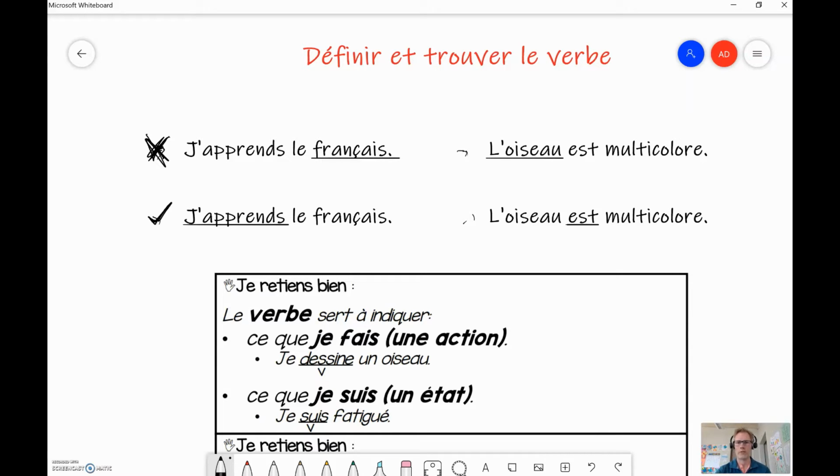Looking at the next one over here. L'oiseau est multicolore. L'oiseau, well, that's bird. Bird is not a verb, so no. It's not that one. L'oiseau est multicolore. Et, être, to be, that is the verb. Yes. That one's underlined correctly.